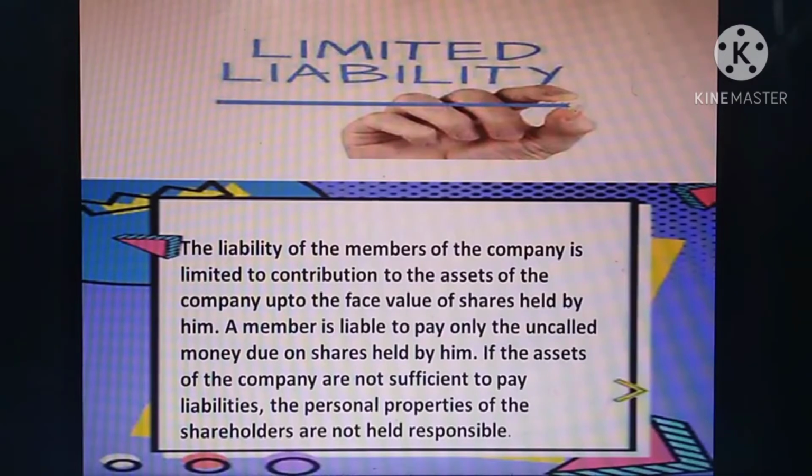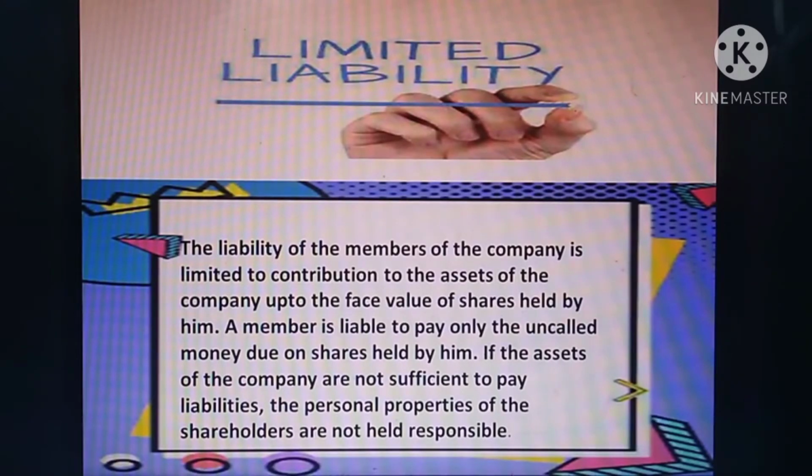Call does not mean a phone call. It is like an official letter they send to the investor to pay the share value. So likewise the company collects the capital from the public. First they receive the application money, then the allotment money. After allotment, they send the first call to the investor, then the investor pays the first call amount, likewise.